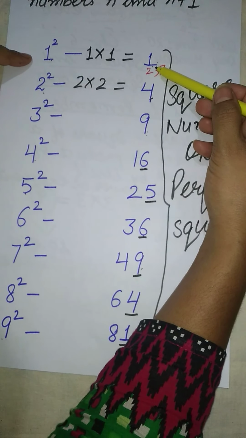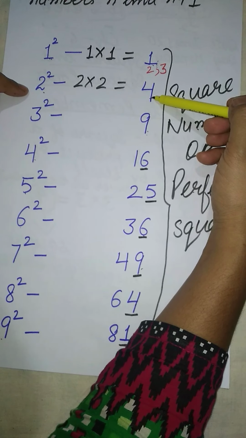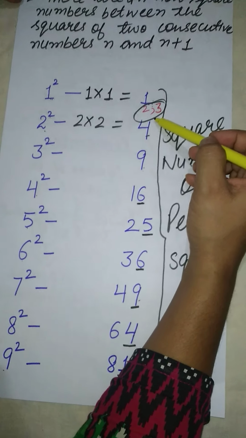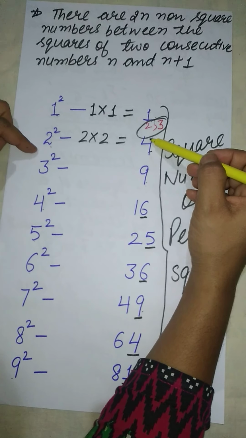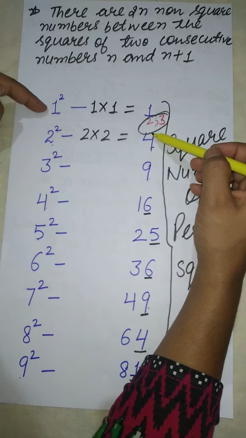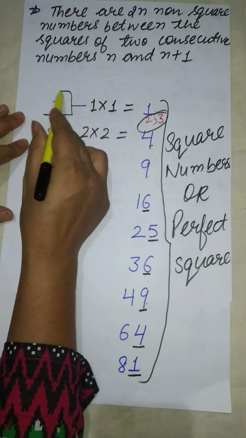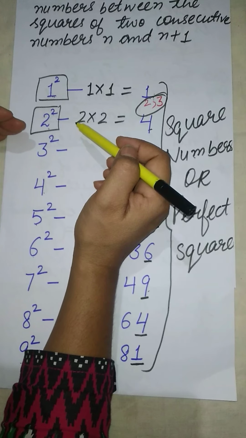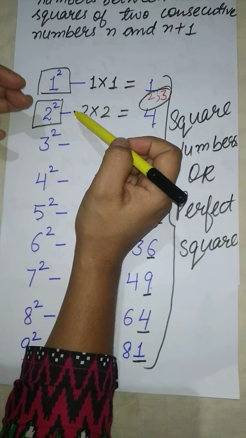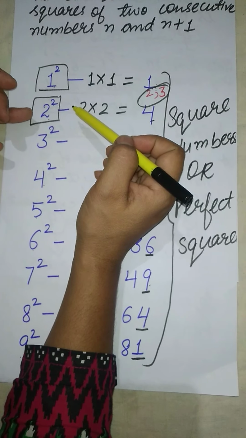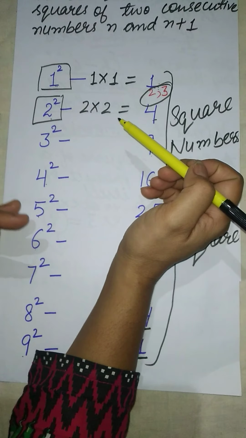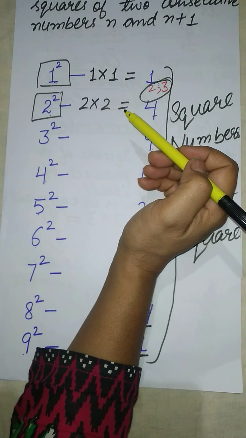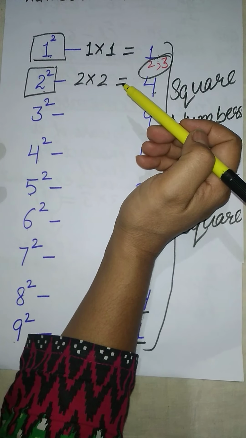Square of 1 is 1 and square of 2 is 4. This is the statement. I want to find the numbers lying between the squares of these two numbers. If I take the square of 1 and the square of 2, how many numbers are lying between them, and between the squares of 2 and 3? Similarly, we can find how many non-square numbers, that is the numbers which are not perfect squares.